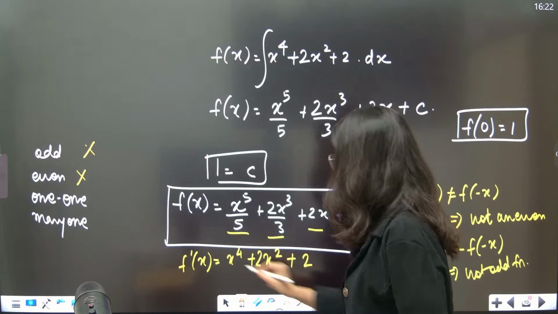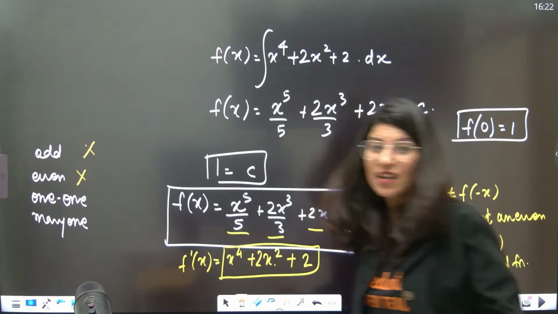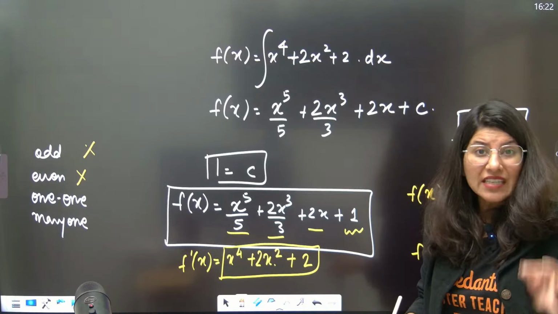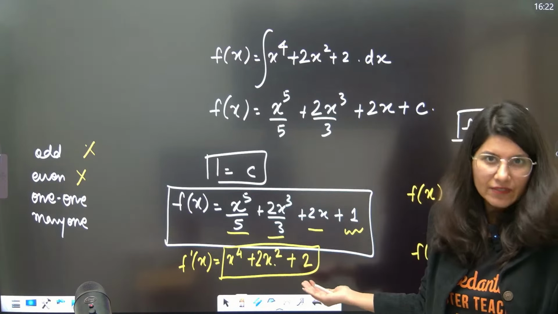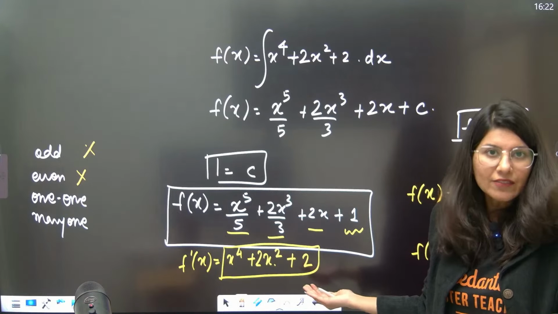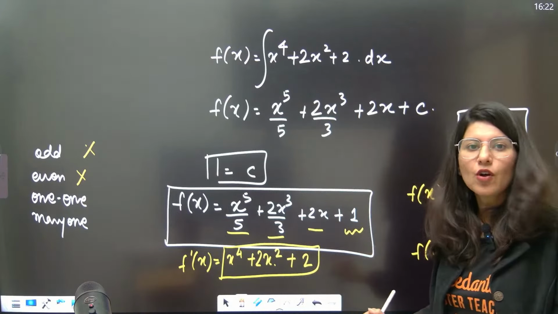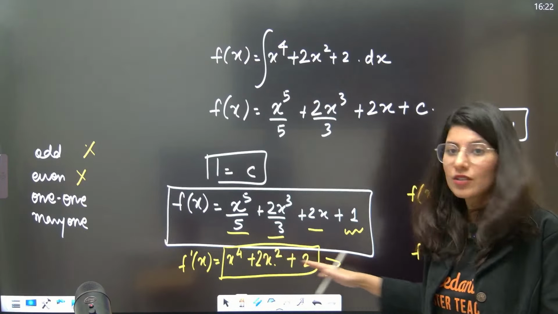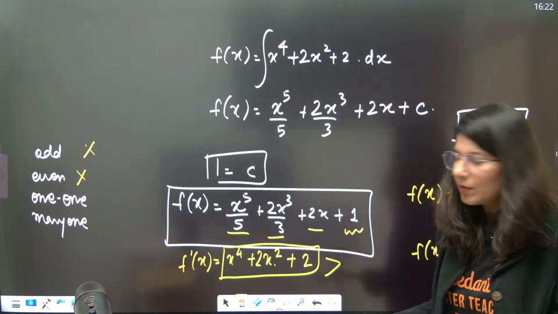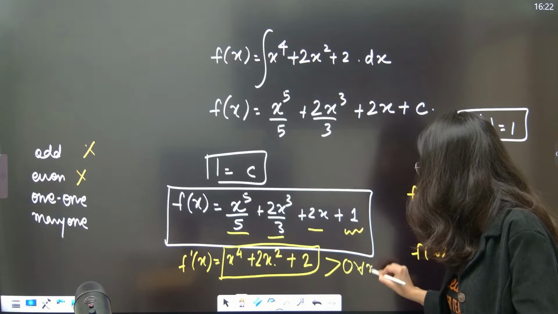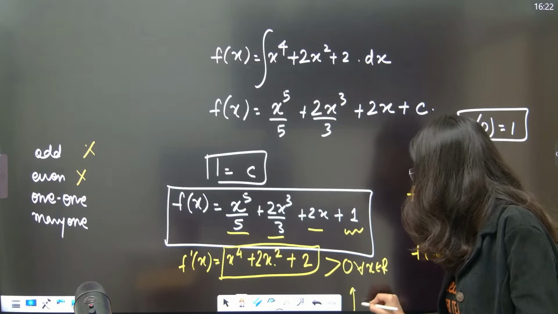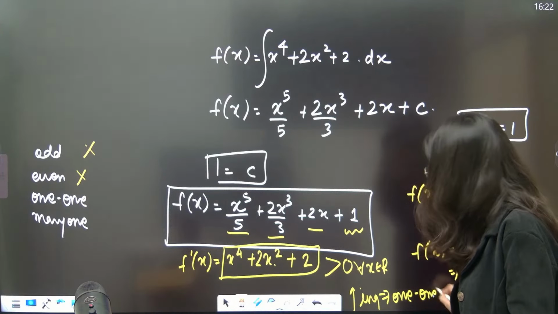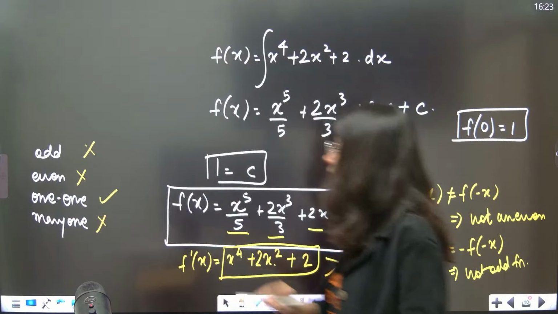Can you see this function f dash x can never be negative? Why, ma'am? Because every term has an even power. Even if you put any negative number, your expression will always be positive. This is positive, this is positive, this is positive. So if you add 3 positive things, it can never be negative. So this is always positive for all real x. That means the function is increasing, and you know increasing functions are always 1-1. So this is a 1-1 function, but not a many-one function.